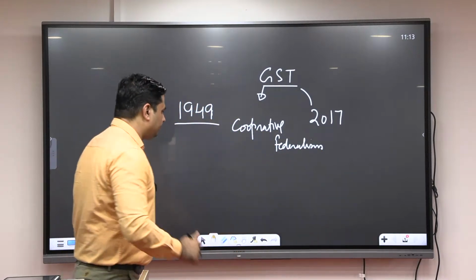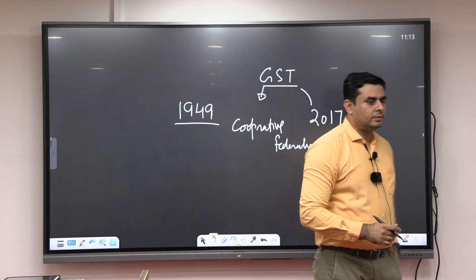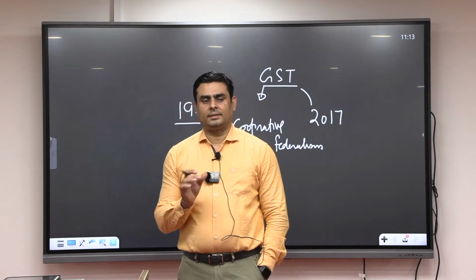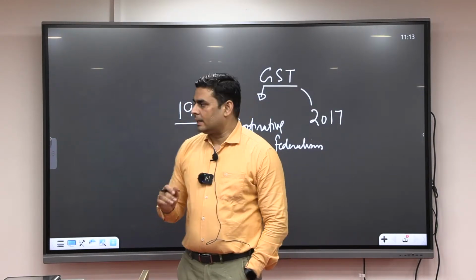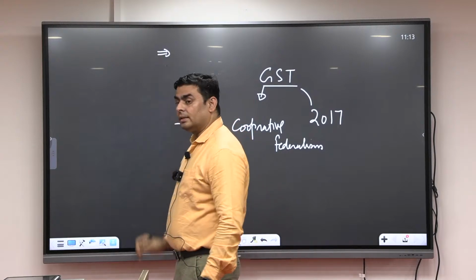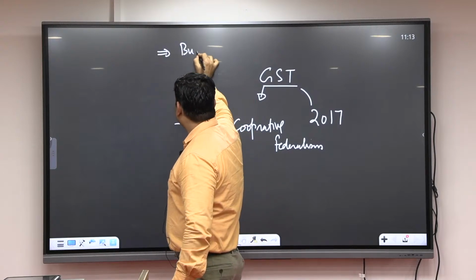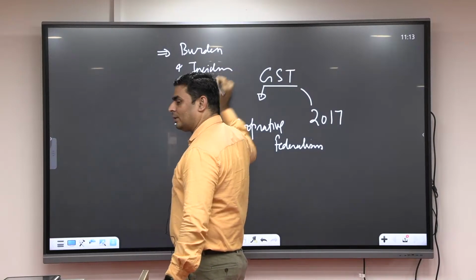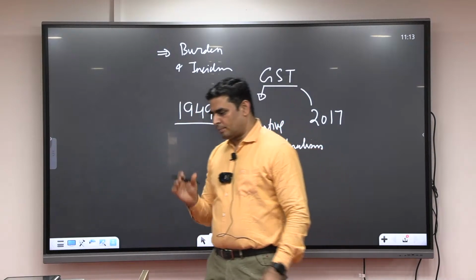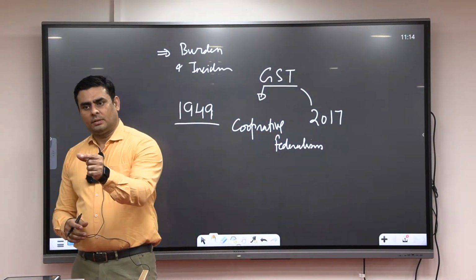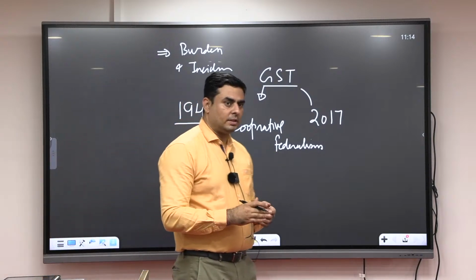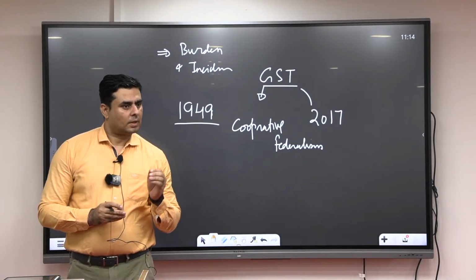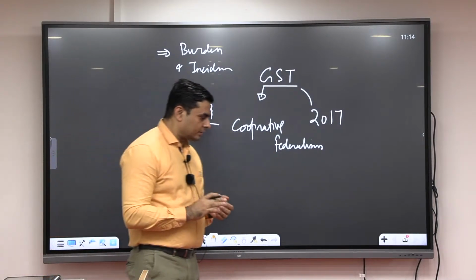Now, GST is a direct tax or indirect tax? Indirect tax. Fine. And what is the basic thing of an indirect tax? If it is an indirect tax, then the burden and incidence will be on the same person or a different person? Different person. Tax is imposed on one person, but it will be paid by another person. It is an indirect tax. When incidence and burden is on the same person, it is a direct tax. So till now we have discussed the direct tax.